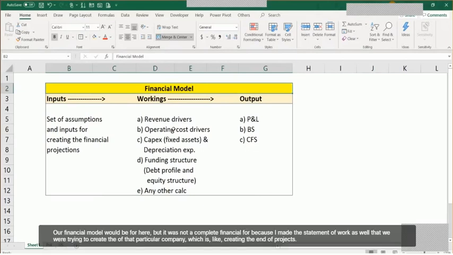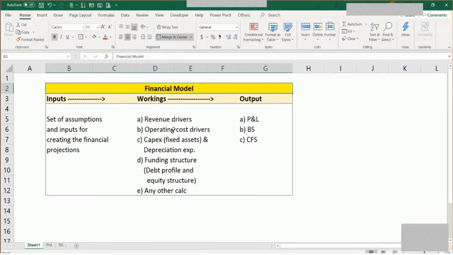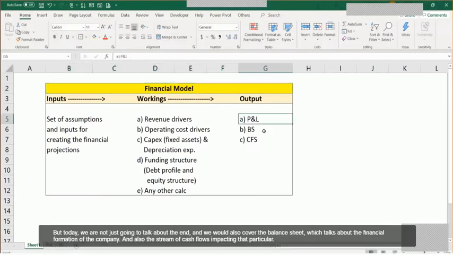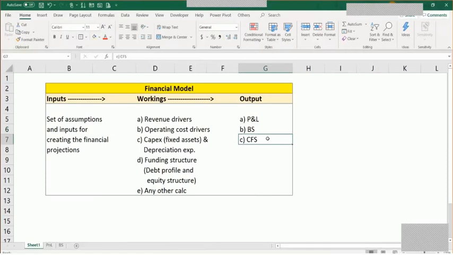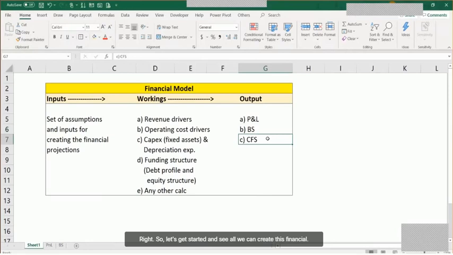But it was not a complete financial model, because I made the statement over there as well that we were only trying to create the P&L of that particular company, which is like creating the P&L projections. But today, we are not just going to talk about the P&L, but we would also cover the balance sheet, which talks about the financial position of the company, and also the stream of cash flows impacting that particular business, right? So let's get started and see how we can create this financial model.